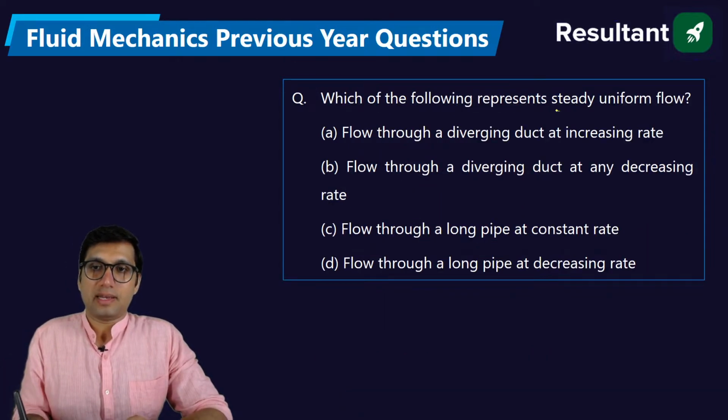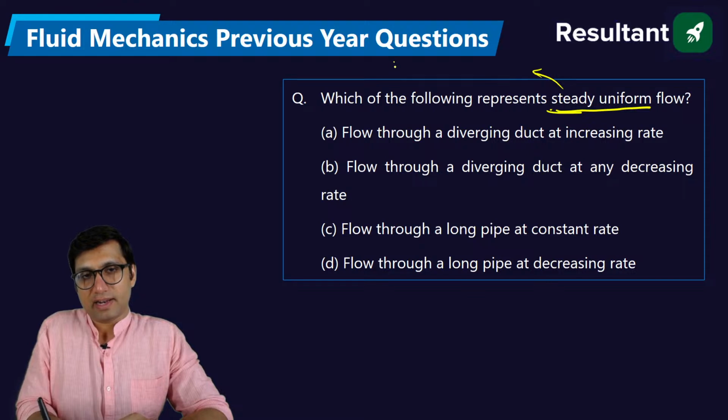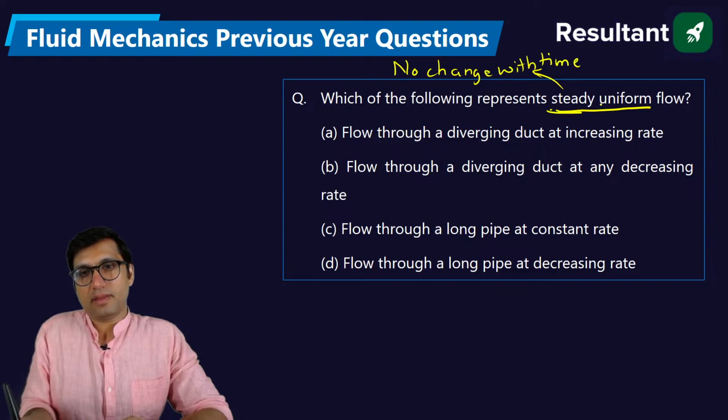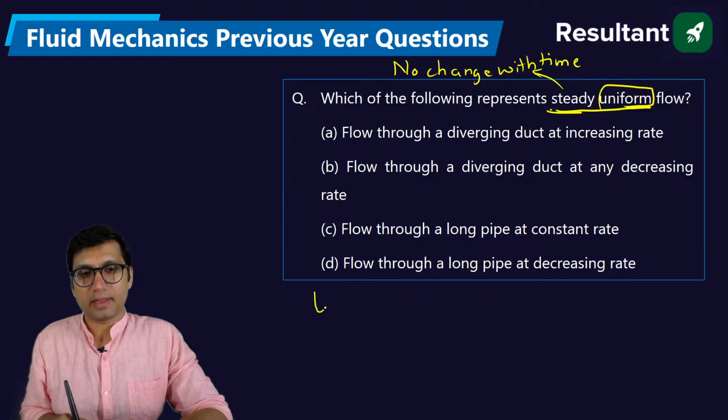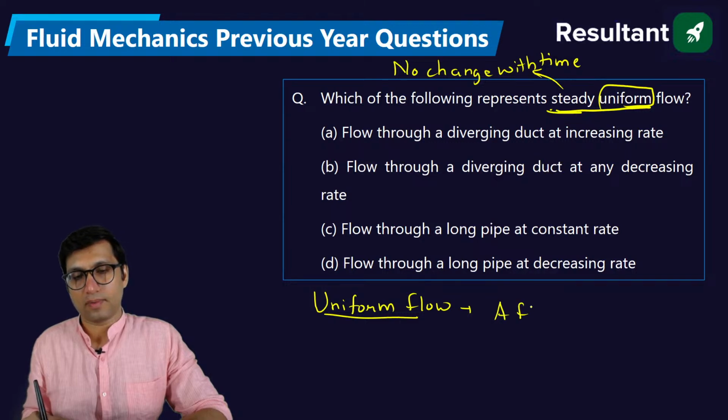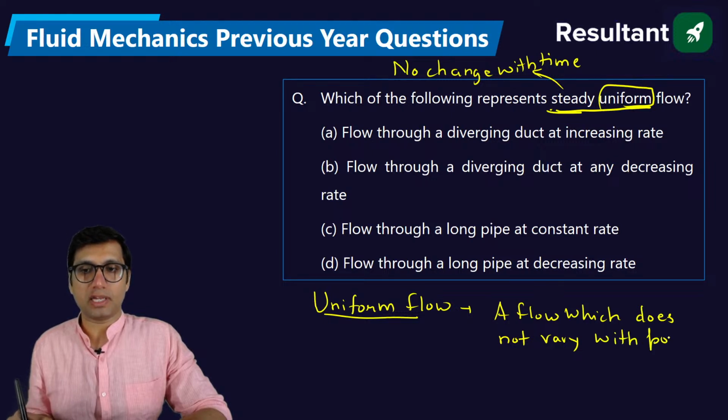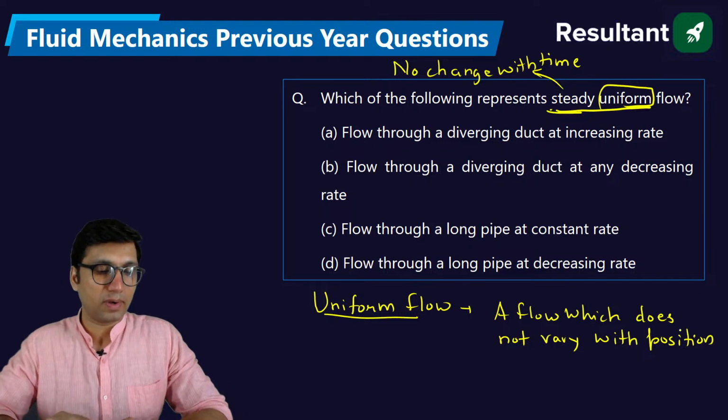Which of the following represent steady uniform flow? Steady means no change with time. Time के साथ कोई change नहीं होगा. And uniform means, what is the meaning of uniform? Uniform flow means a flow which does not vary with position or location. तो position या location के साथ vary ना करे, that is your uniform flow, right?